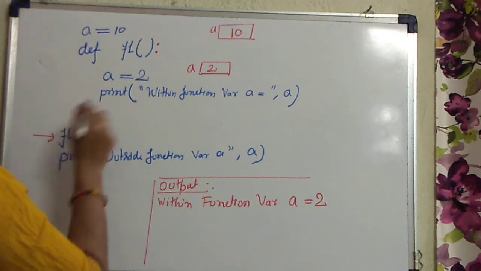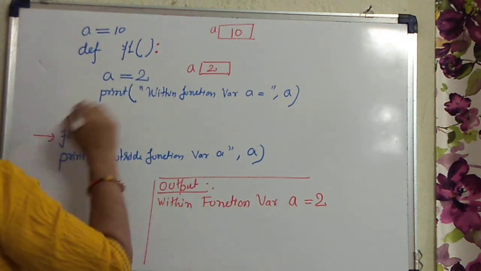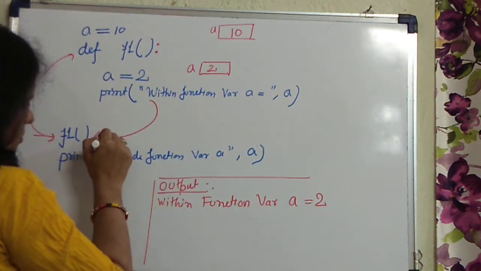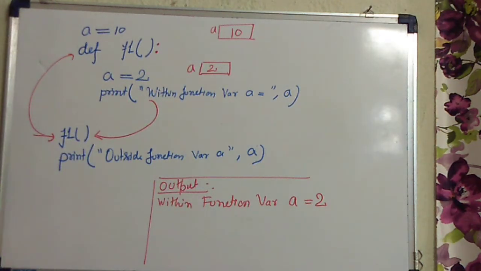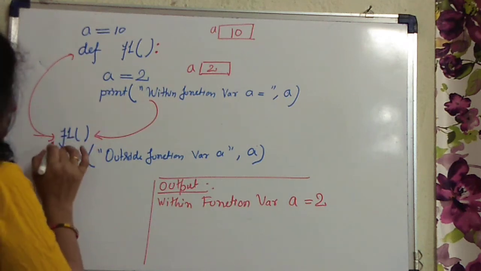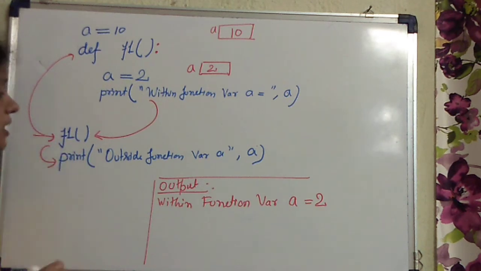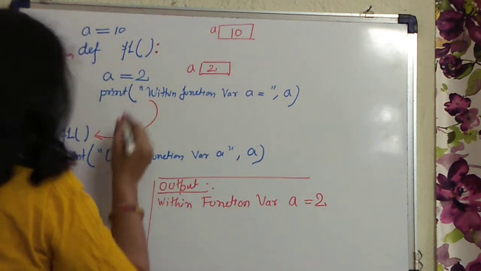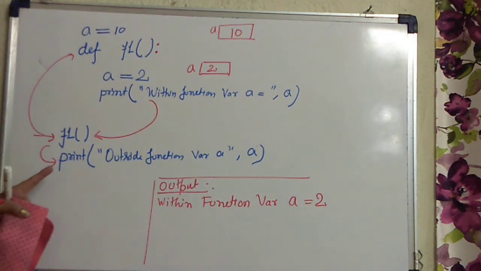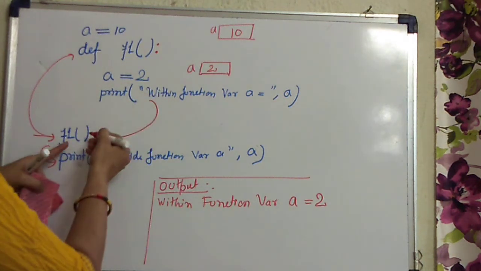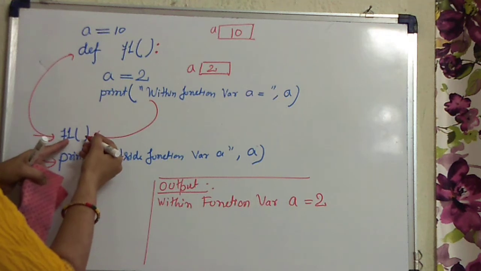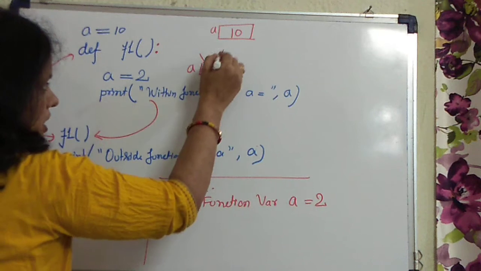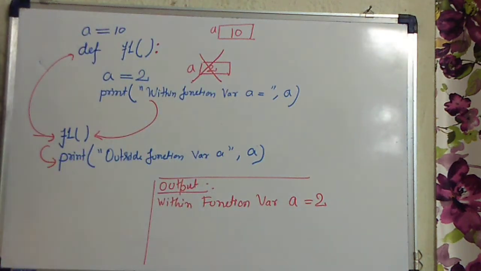Now no more statements are there. So what will happen from here? As the function was called, the control will come back to the place from where the function was called. After that, control will go to the second statement, that is the print statement. One more thing, just note down that when you come back to the calling place, the created local variable will be destroyed from the memory.